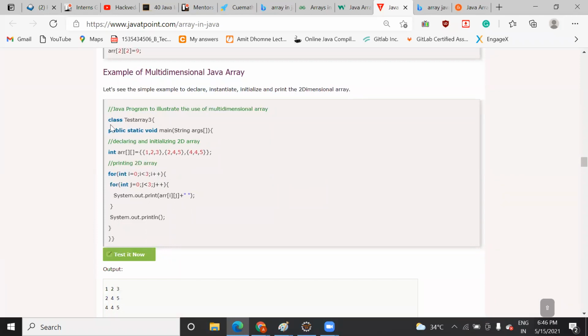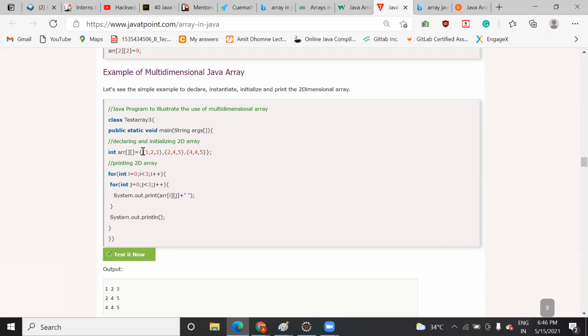Then here we can see the program. Here we are declaring an array. We have taken a class and made a main function. Inside that, you are saving compile time data. So how can you save compile time data? You specify the rows within curly braces.